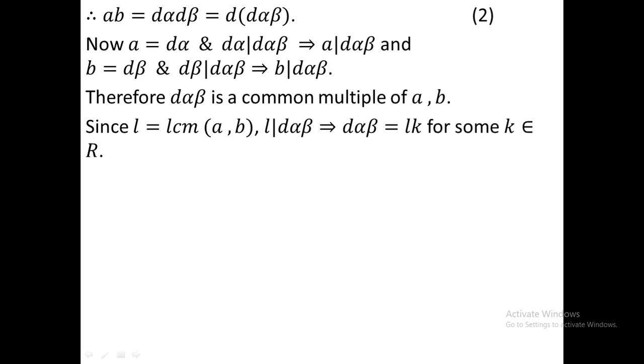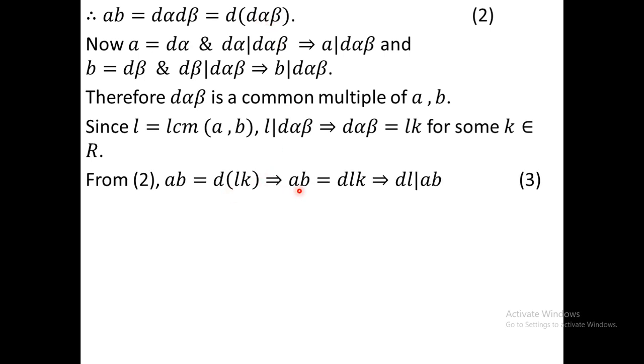So we put D alpha beta equal to LK. Therefore AB equals D into LK, which means AB equals DL into K, so DL divides AB.